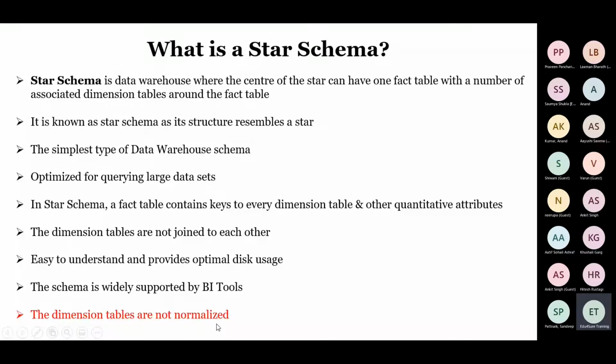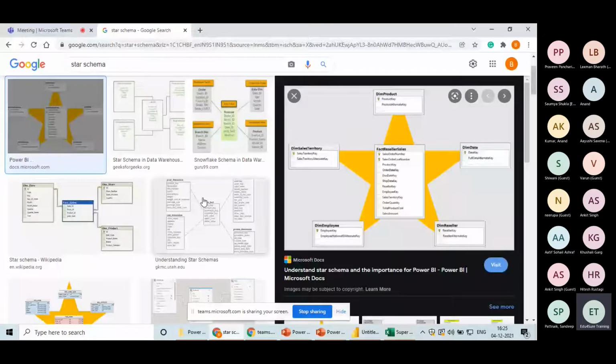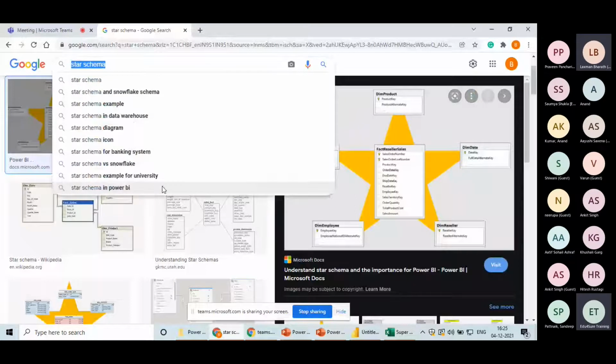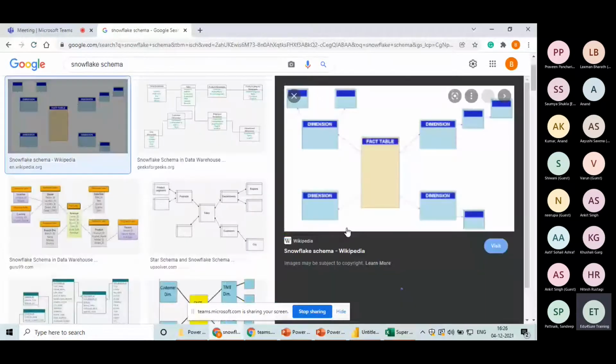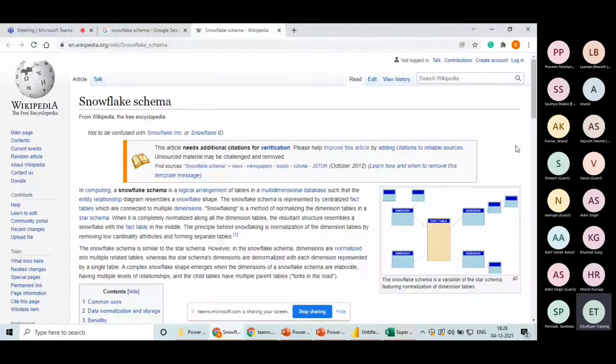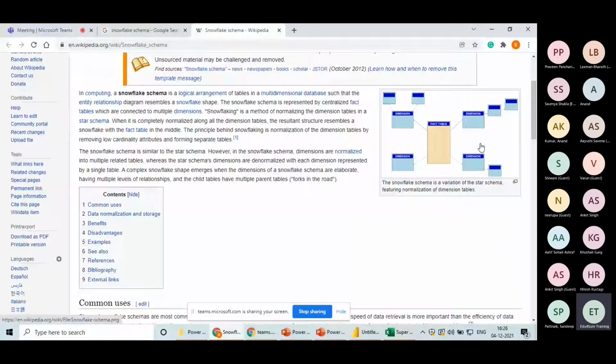The dimension tables are not normalized. Now, this is the important point. What is normalization? Now I will talk about normalization. If here, instead of star schema, I write snowflake schema, can you see the diagram and the difference? So a snowflake schema is what? A snowflake schema is nothing but an extension to star schema. If you look at this portion, fact table, dimension table, dimension table, dimension table, this is a star schema.